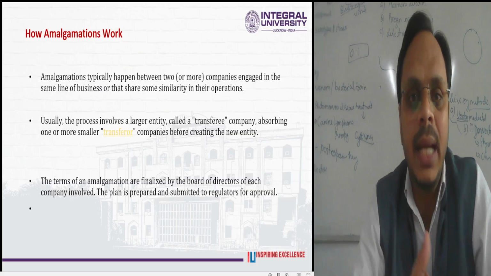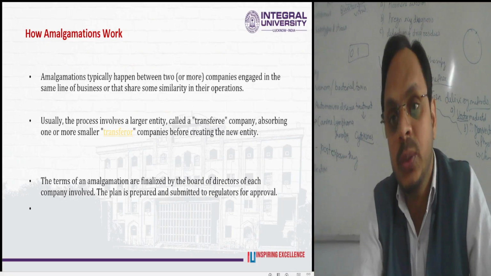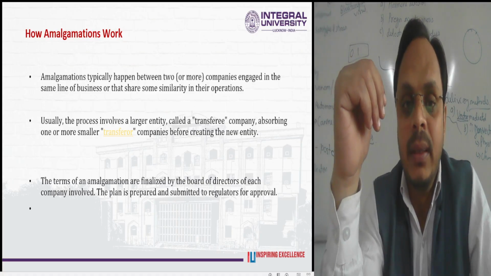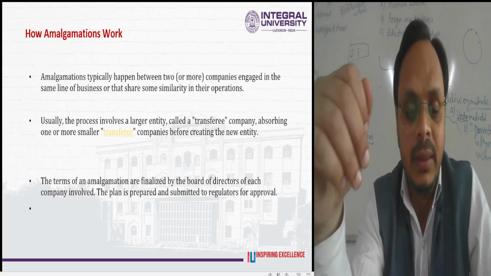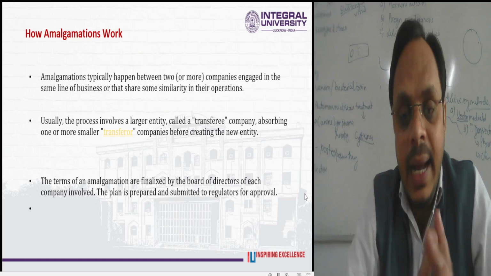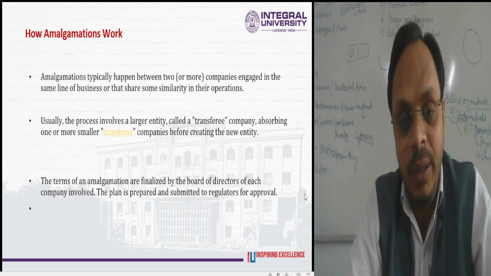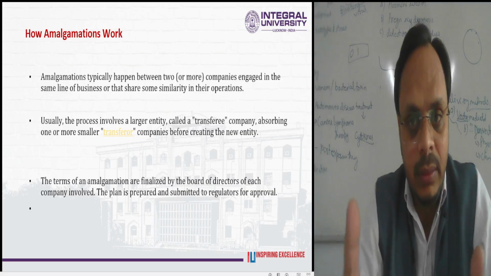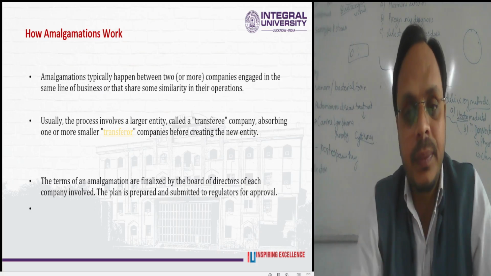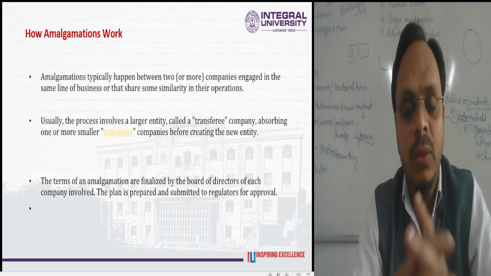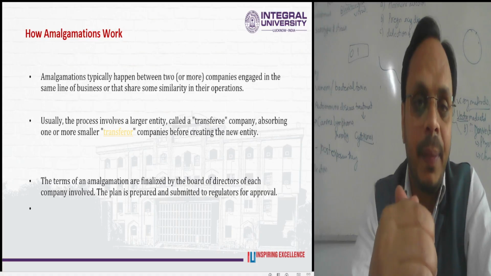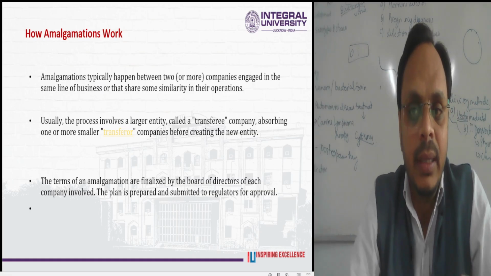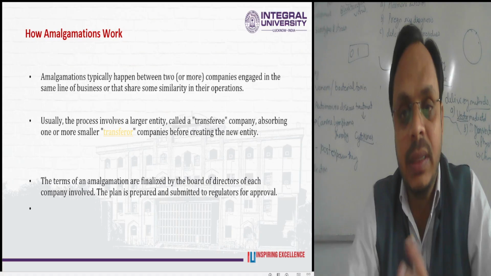Amalgamation typically happens when two or more companies engage in the same line of business or share some similarity in their operations. But it does not mean that the companies should be in the same domain; they may be in different business lines. So how does amalgamation work in India? When two or more companies come close and share some similarity in their operations,